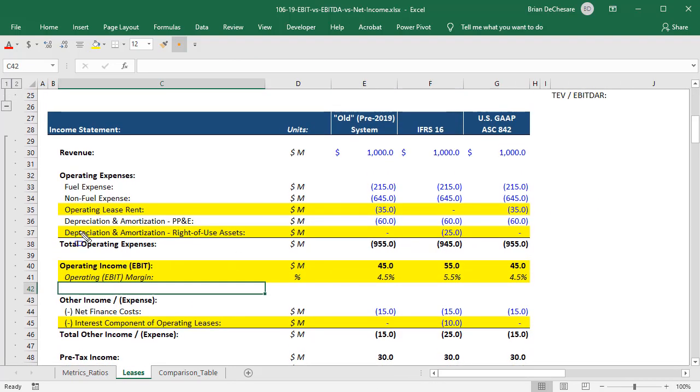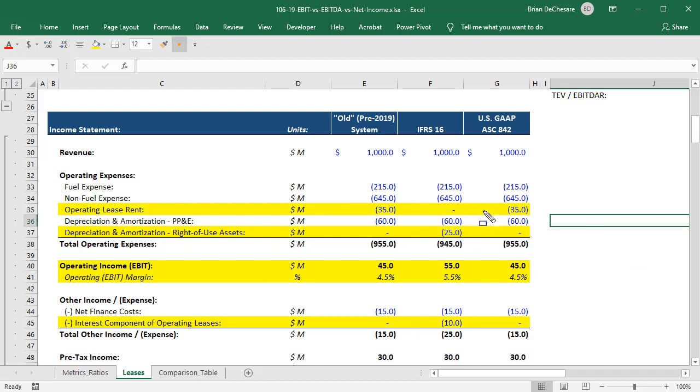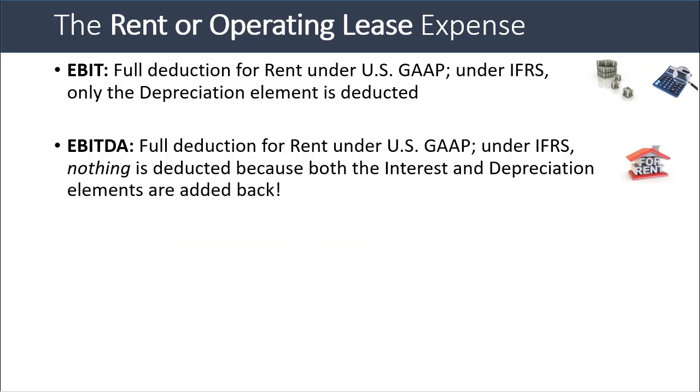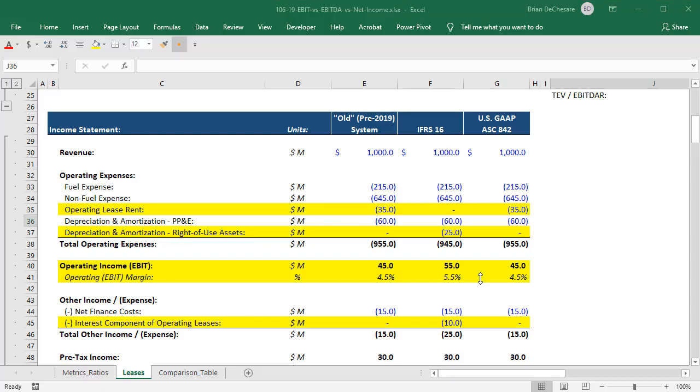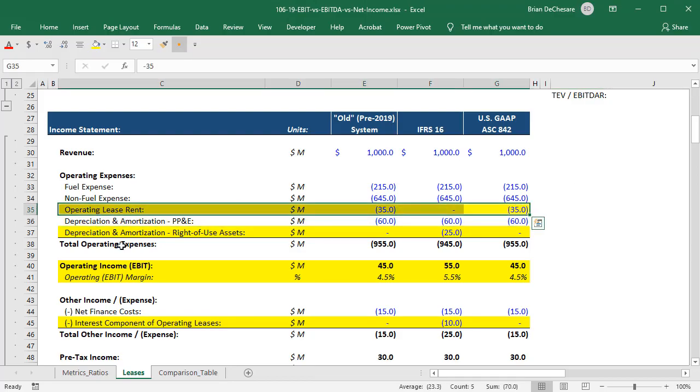The bottom line is that under IFRS, a $35 lease expense is split into 25 of depreciation and 10 of interest, for example. Now, in reality, this is not really interest and depreciation. The company still pays the same amount in rent, but it's just split up differently. Under US GAAP, it's the same as always, and we still see that $35 operating lease expense under operating expenses on the income statement. With EBITDA, there is a full deduction for rent under US GAAP because, again, it's just a perfectly normal operating expense right here.